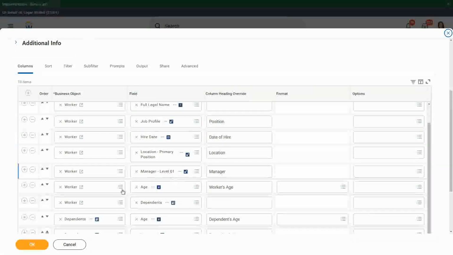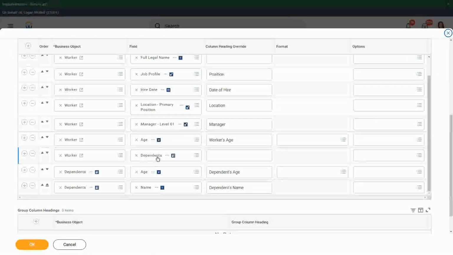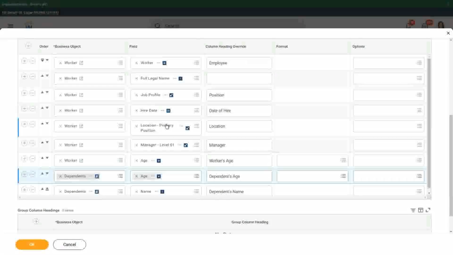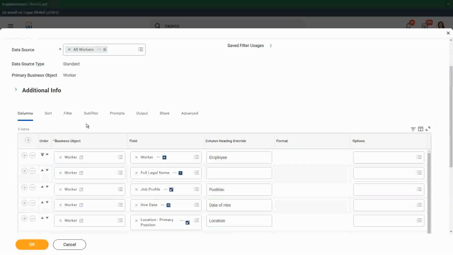Let me remove this multi-instance dependents field. I want all the dependents to be in separate rows, which is what we are getting if we use a related business object. We are using the related business object, so we are seeing the report in individual rows. Alright. So now I want to only filter the dependents who are more than 10 years old.